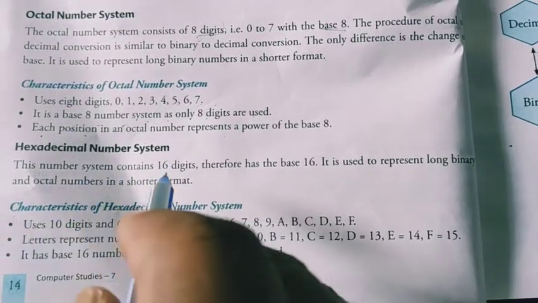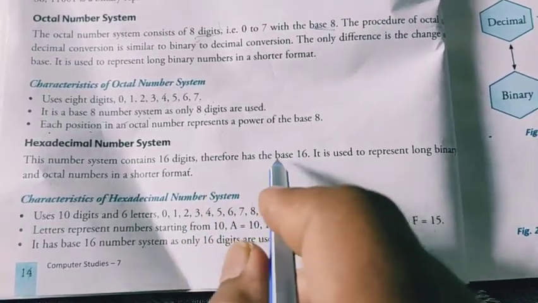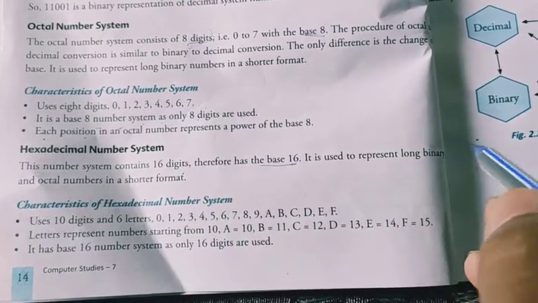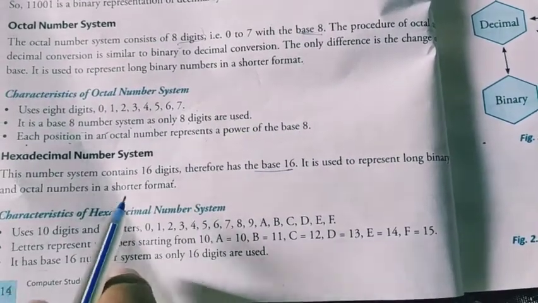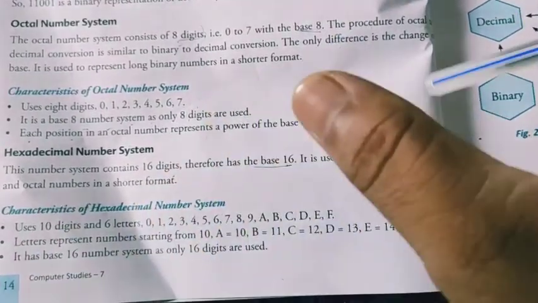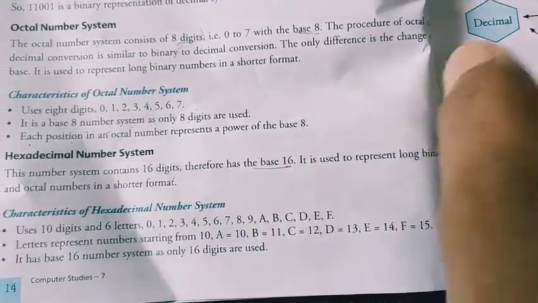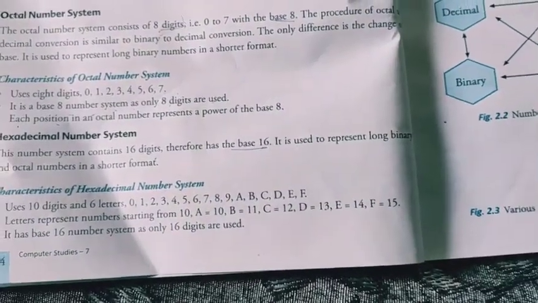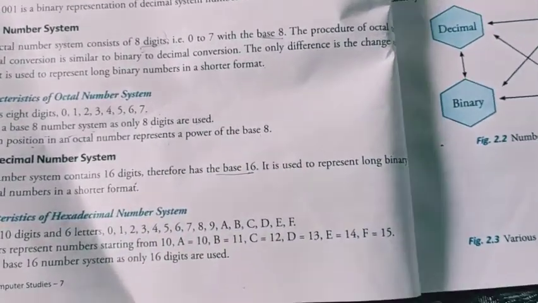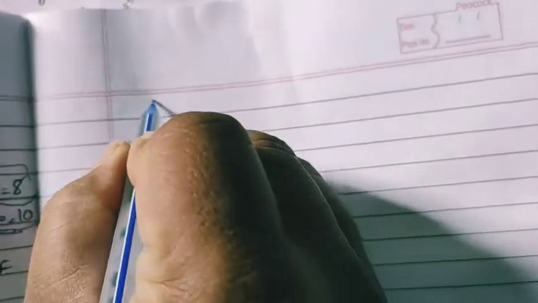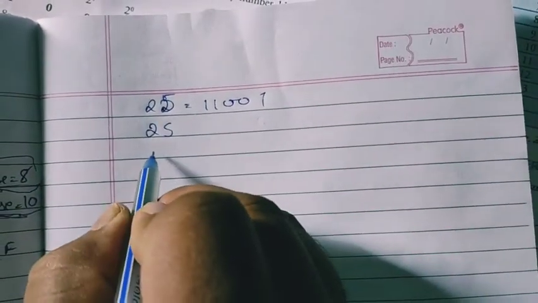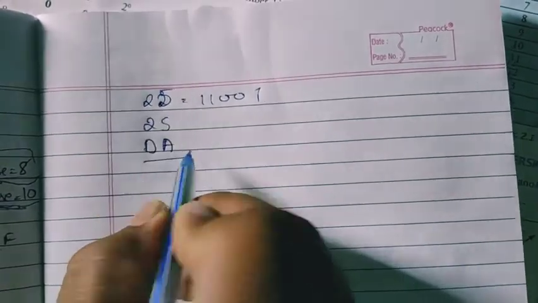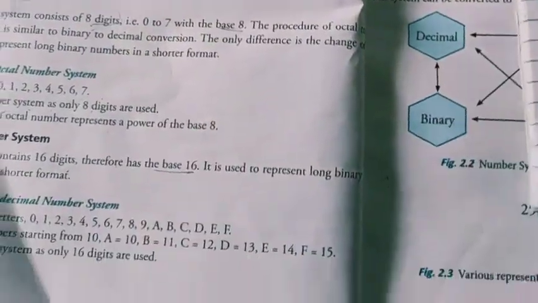Hexadecimal number system. This number system consists of 16 digits, therefore it has base 16. It is used to represent long binary and octal numbers in a shortened form. Why we use hexadecimal: when binary and decimal numbers are very long, it can reduce them to a short form. For example, 25 we have written as 11001 in binary, in octal it is 31, but in hexadecimal it is 19, a short one. We can convert it in a short process.